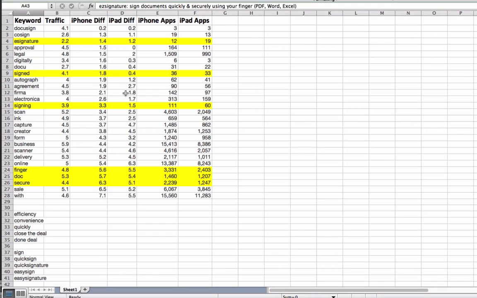But ultimately, you don't want to get completely hung up on this. A title is just a title. It's a starting point. It's a way for you to optimize on keywords, and the main goal is to allow someone to read the title and understand what your app is about. But it's also just good to get started. And again, it's not a science. It is very much an art. So don't get hung up on it. Just create something and go with it. It can always be changed in the future.